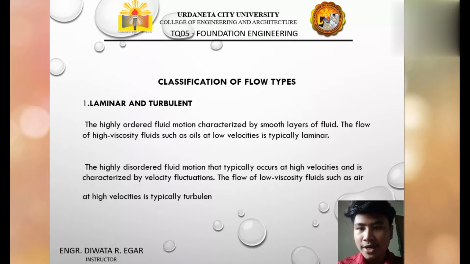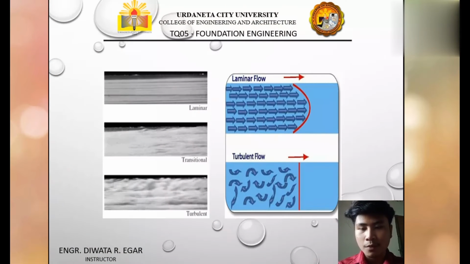Reynolds classified the flow types according to the motion of fluids. Laminar flow: every fluid molecule follows a straight path that is parallel to the boundaries of the tube. Transitional flow: every fluid molecule follows a wavy path that is not parallel to the boundaries of the tube. Turbulent flow: every fluid molecule follows a very complex path that leads to a mixing of the dye.